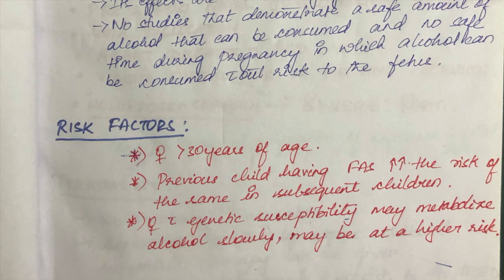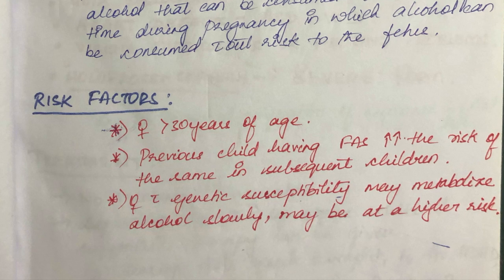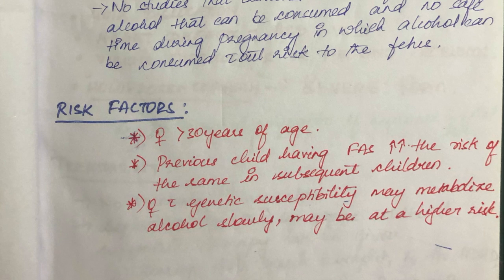If you see the risk factors, usually women who are more than 30 years of age, and someone who has already given birth to a previous fetal alcohol syndrome baby, have double the risk of the same syndrome occurring in their subsequent children as well. And women who are genetically susceptible to metabolize alcohol slowly may also be at a higher risk.